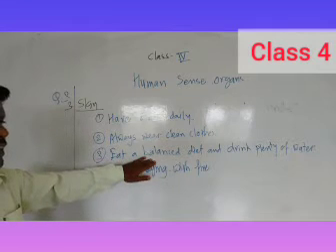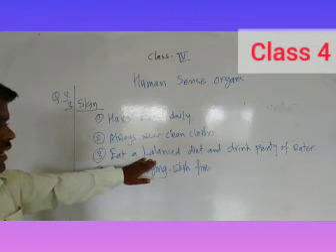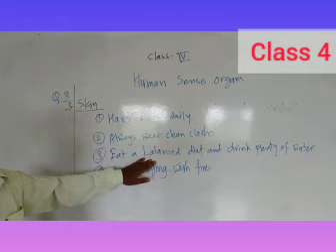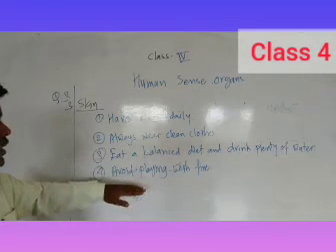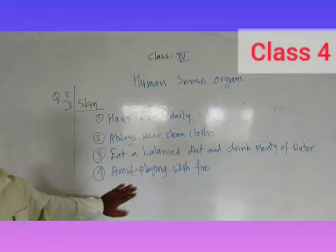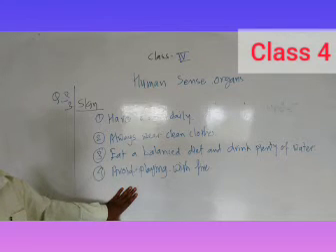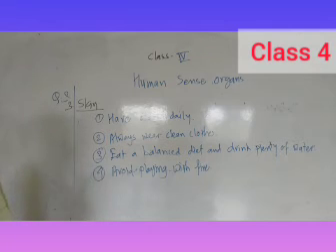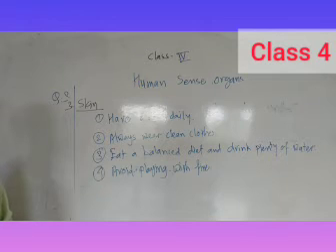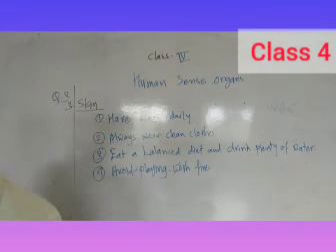Eat a balanced diet and drink plenty of water. If you do not take a balanced diet and do not drink plenty of water, what will happen? You will get some dehydration problem or stomach problems. Yes. Then avoid playing with fire. You should not play with fire or any hot objects, or touch any sharp things. Yes or no? And protect your skin from the chemicals. Some of the chemicals and lotions we are using now on our face, so you should be aware of this one. Yes. Now next question is what there?